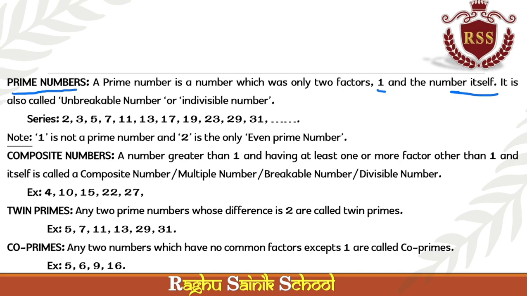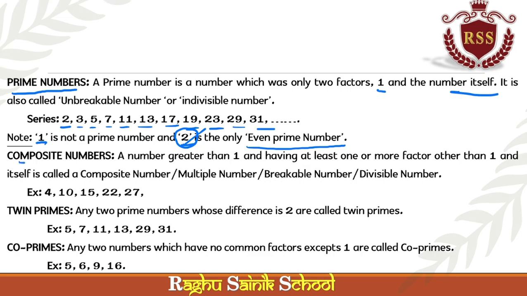Very important. They are 2, 3, 5, 7, 11, 13, 17, 19, 23, 29, 31. 1 is neither a prime number nor a composite number. 2 is the only even prime number. Very important. In every competitive exam we get a question like this: what is the even prime number? 2 is the even prime number.